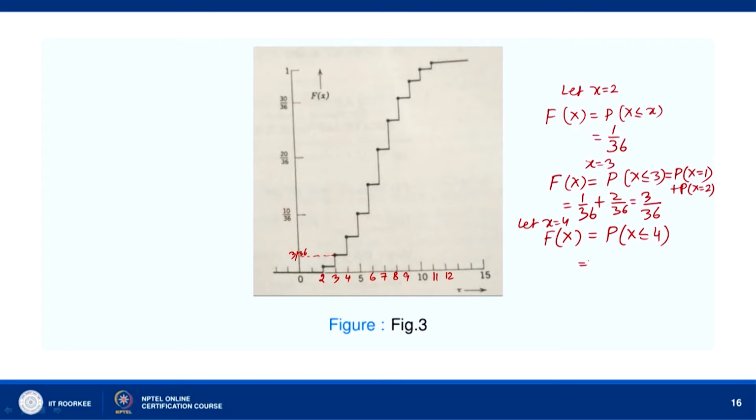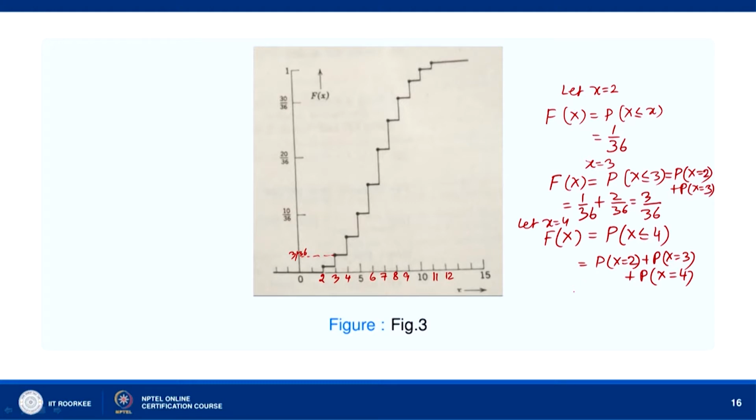So, then this is probability that X is equal to 2, X equal to 3 and X equal to 4.